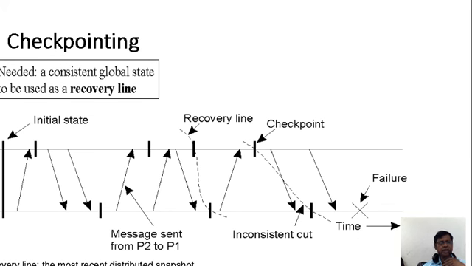Okay, see, checkpointing. The checkpoint is a way of minimizing the faults. What is the purpose of checkpointing? Checkpointing is always checking whether the sequence of the packets is going in a smooth way or not, checking everywhere every now and then. Here P1 and P2 are two processes. You can see the checkpoints every now and then in the transmission of the network. Here it is checking, no problem.